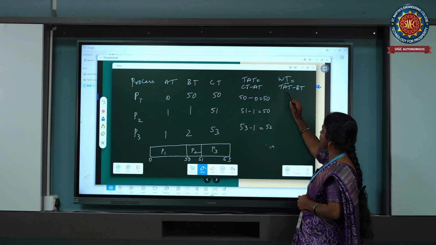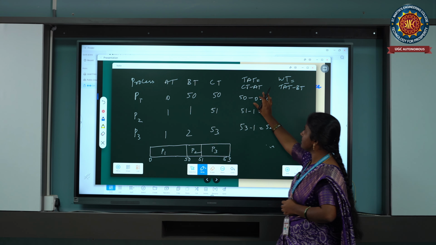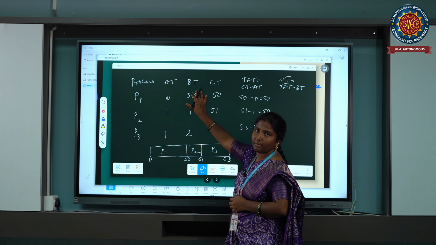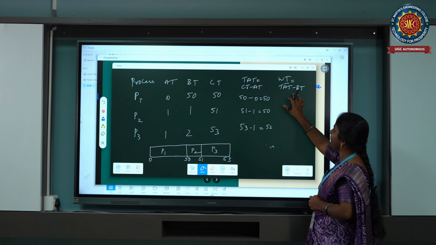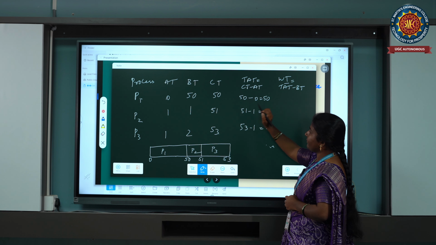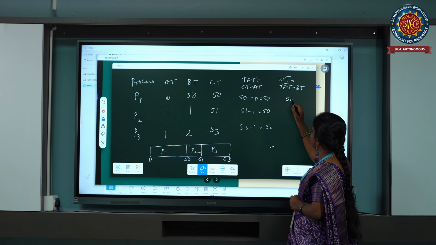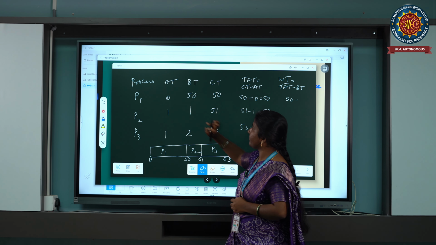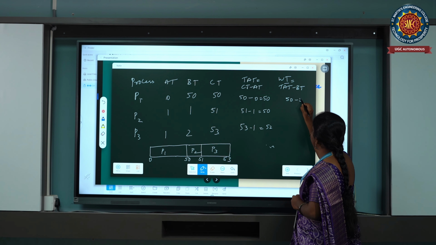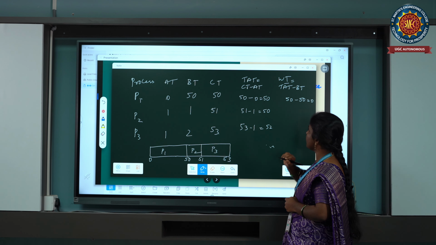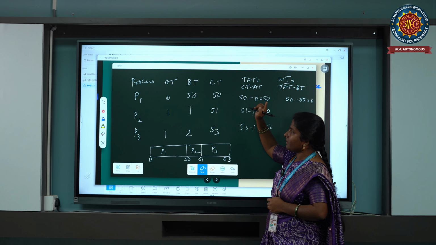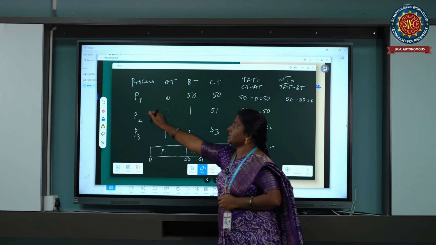The formula for the waiting time is TAT minus BT, that is this column minus BT. BT is nothing but your burst time. So TAT is 50 for the process P1, and the burst time is 50 for P1. 50 minus 50 is equal to 0. 0 is the waiting time we got for the process P1.